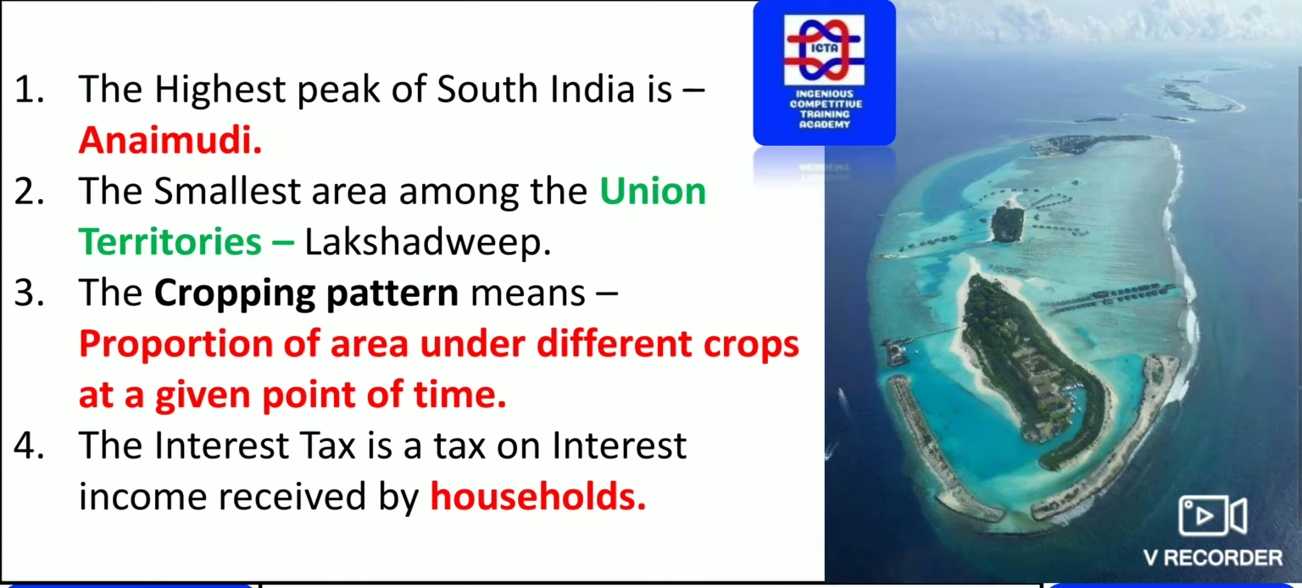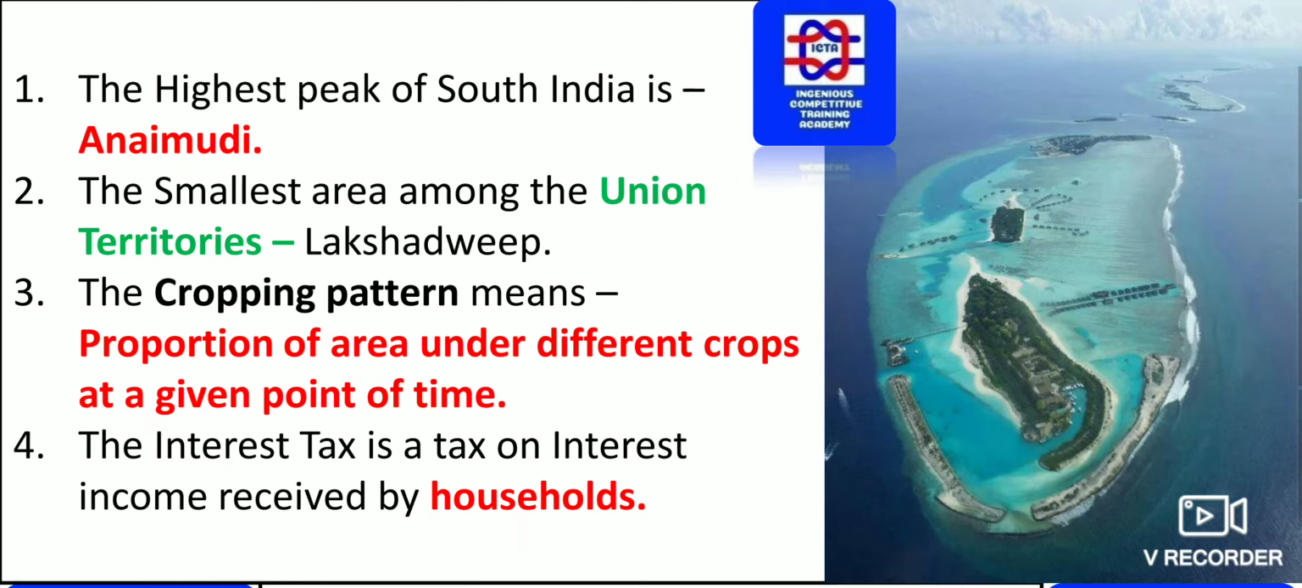The smallest area among the Union Territories is, we have the Union Territories, how many do we have? There are 9 in number. Among all those, the smallest is Lakshadweep. You can see how very small it is and we can move around in a short period.